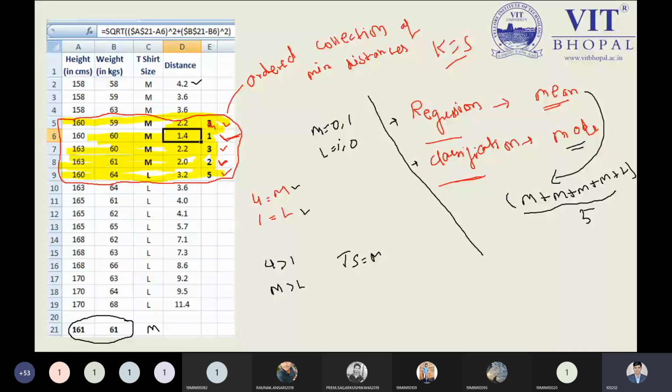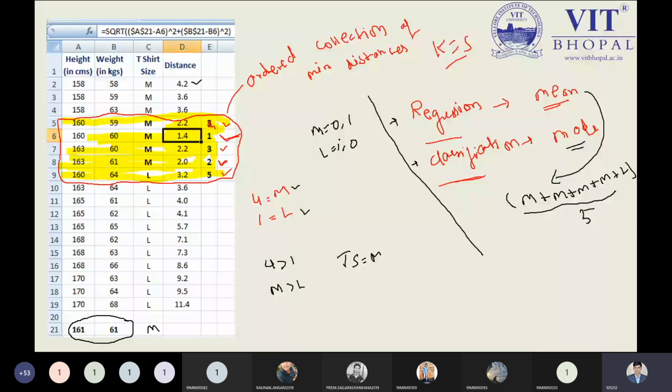Now, what is the problem over here? Suppose you are choosing m as 0 or l as 1, and now you are getting the output. So your output may vary. At that time, this is not a good justifiable answer. So I was explaining practically how the algorithm internally assumes the thing that is to be done by the mean and mode. This is the beauty of the KNN algorithm I have explained.